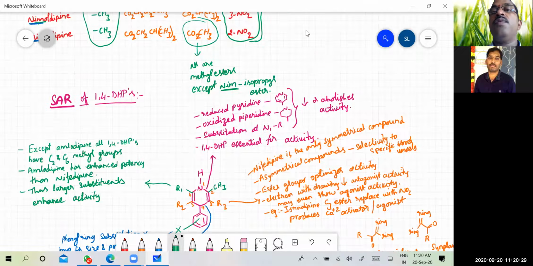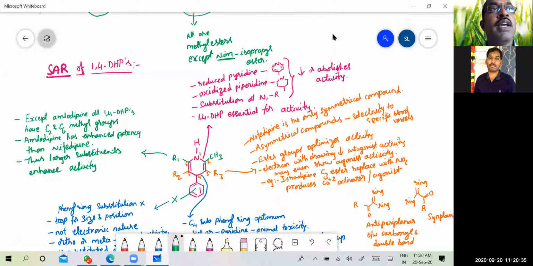So that is how we have to remember the substitutions on different calcium channel blockers, that is amlodipine, felodipine, nicardipine, and so on. Then coming to the SAR part of 1,4-dihydropyridines.